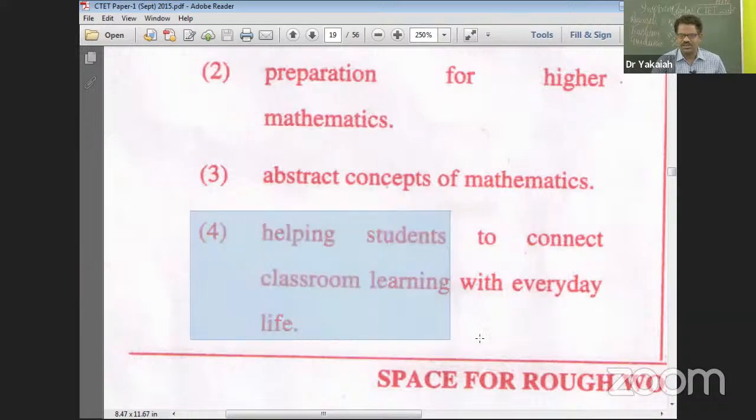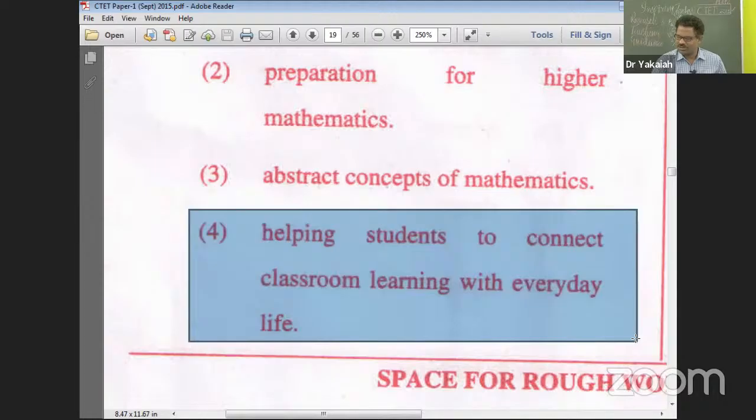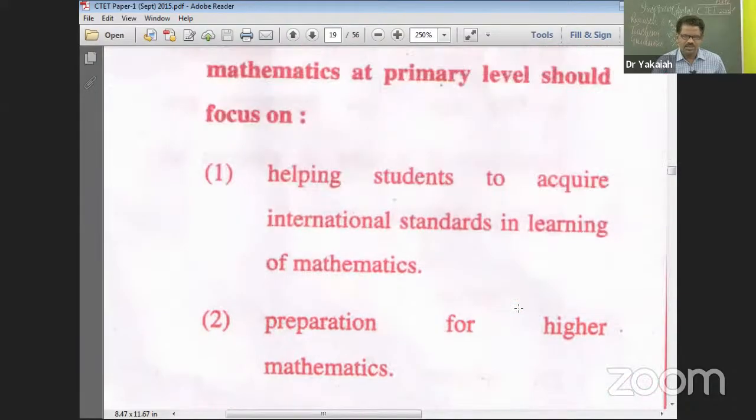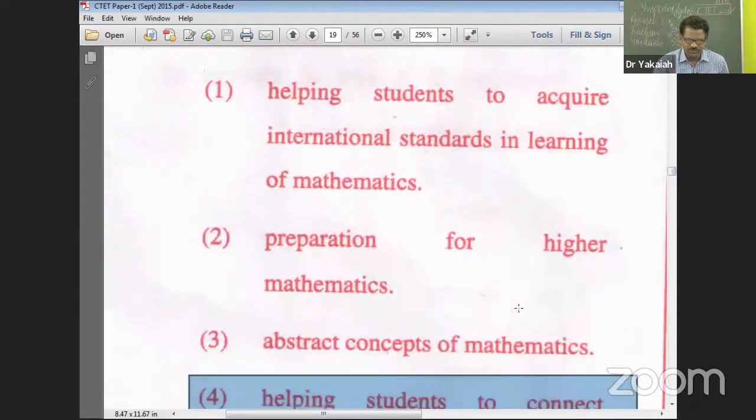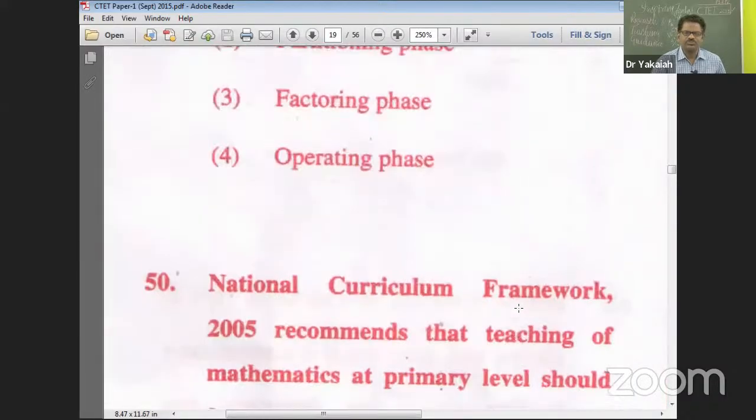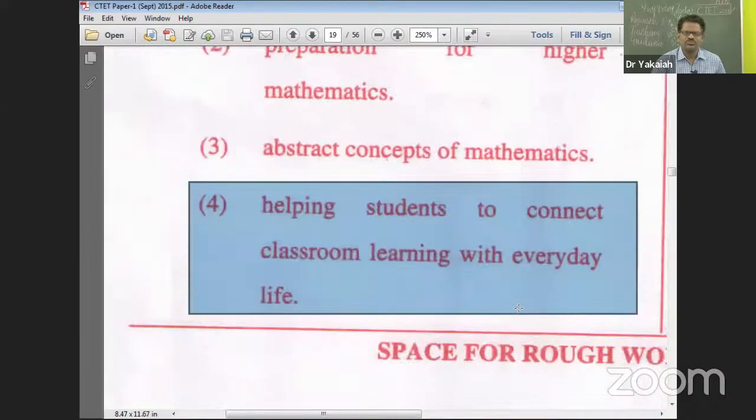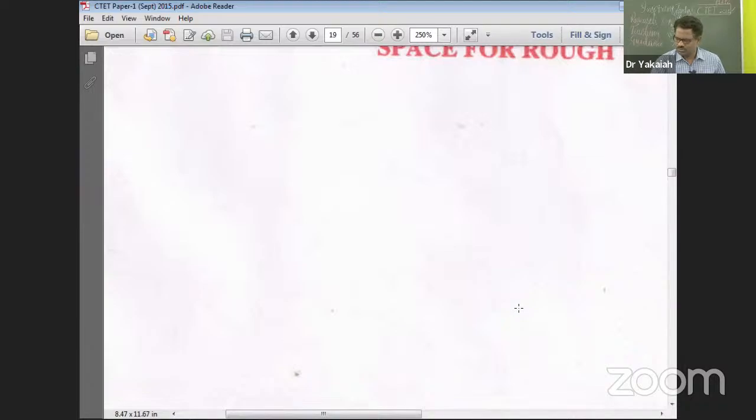Yes. The primary purpose of learning mathematics at primary level, for that matter maths or science or social or whatever subject they are learning, ultimately is to help the students connect classroom learning with everyday life. So question number 50, answer number 4. That's the right answer. Somebody got it. Vinay Krishna, Shilpa. Okay, good.